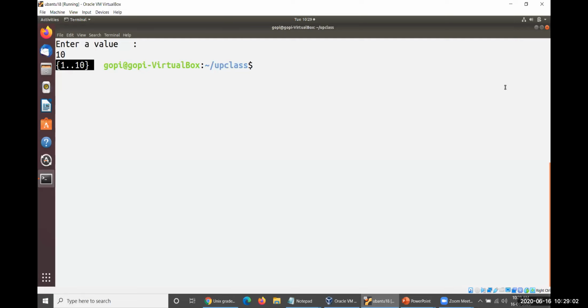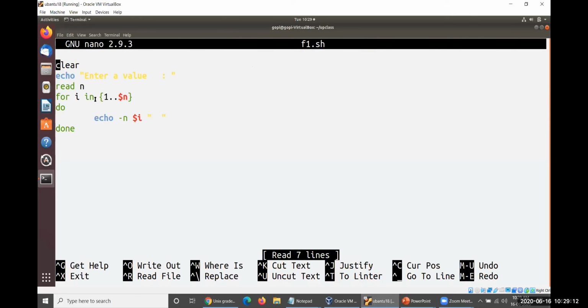Don't worry about that particular error. But look at this. It has generated the value of this one here. Only this particular thing has been generated and it came out from the loop. It could not succeed in our actual aspiration. Okay. So that is what you need to remember.